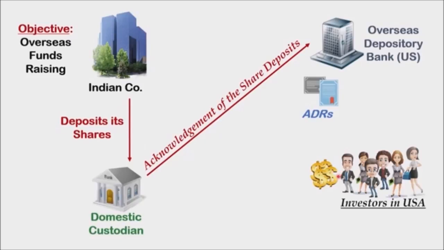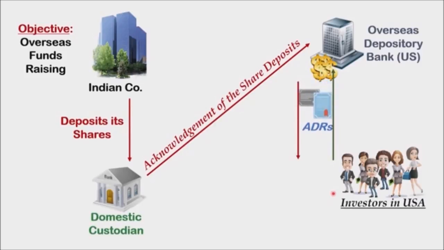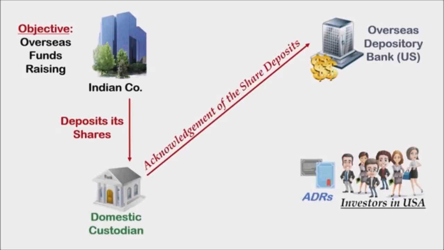You should not ignore this fact that the investment will be made in dollars. Now these investors are going to subscribe for these ADRs by depositing the money in their hand with the depository bank, and obviously in turn the depository bank is going to issue ADRs to these investors in the USA. Now these ADRs are basically marketable instruments.